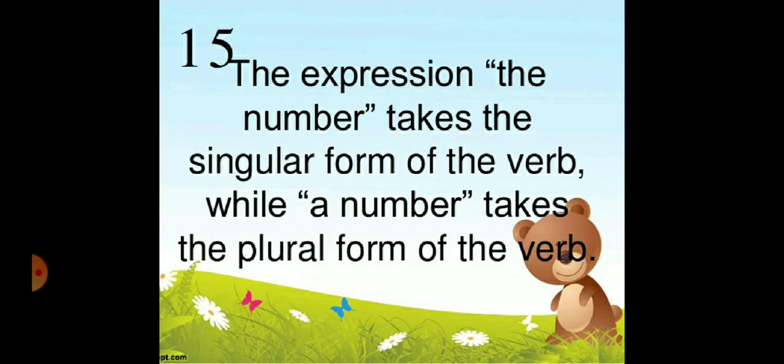Rule number 15th, the expression the number takes the singular form of the verb, while a number takes the plural form of the verb. If there is the number, try to understand, that will take what? The singular form of the verb. If there is a number as a subject, it will take the plural form of the verb.